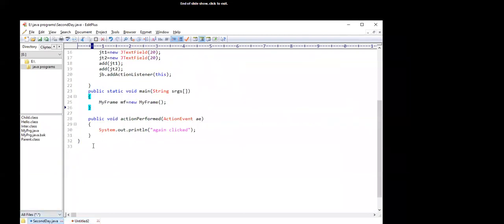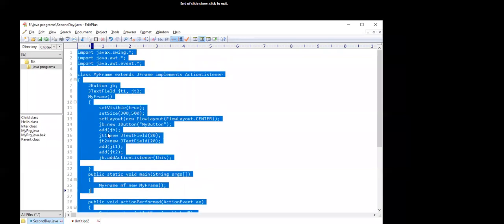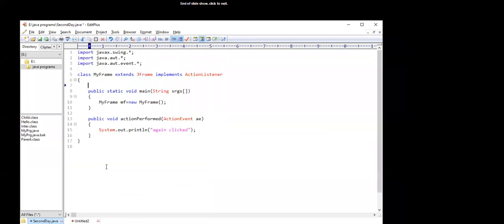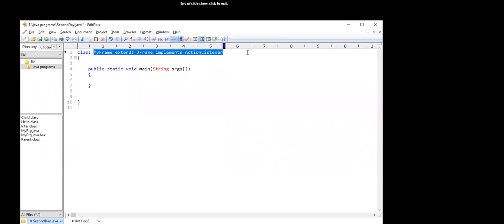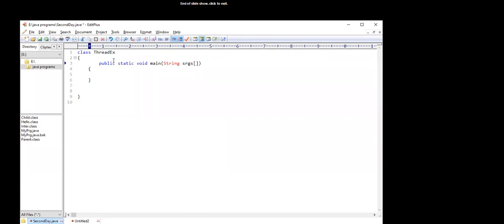So you can write a program like this. We have a class ThreadExample, and if we want to create a thread, we use the Thread class: Thread t is equal to new Thread, and t.start.